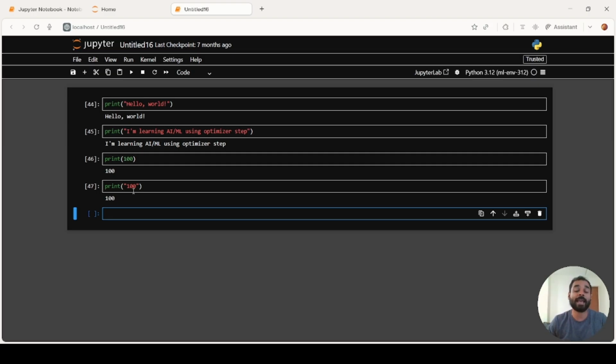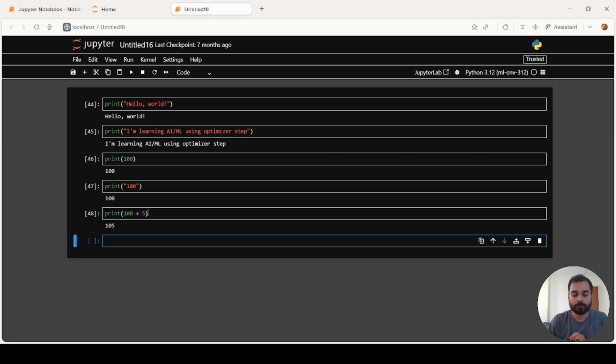Now we can also print calculations inside the print function. For example, let's say I write 100 plus 5. Since we wrote this without any double quotes, Python took these two values as numbers and did the mathematical calculation on them.